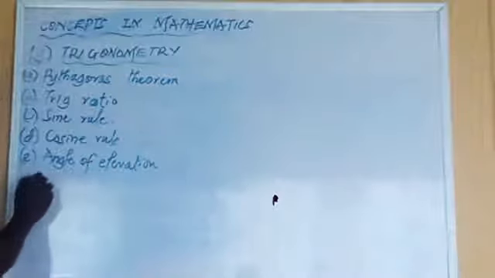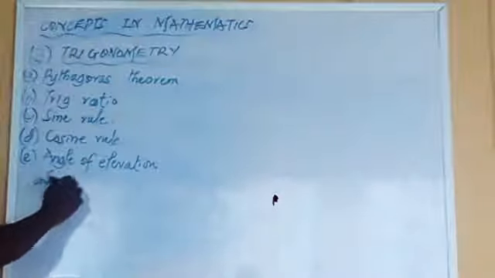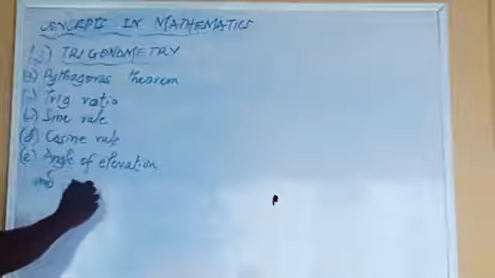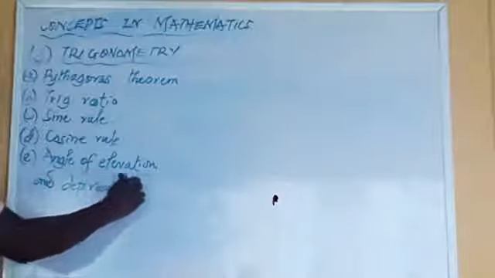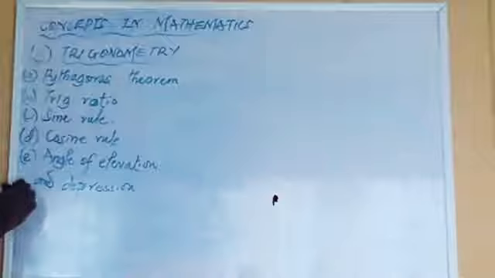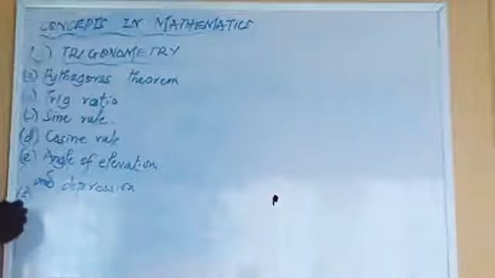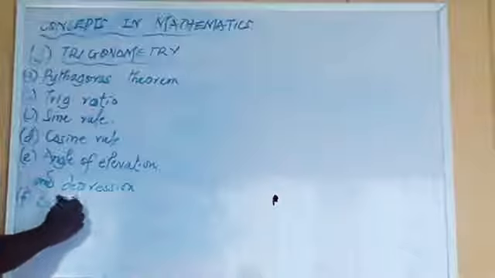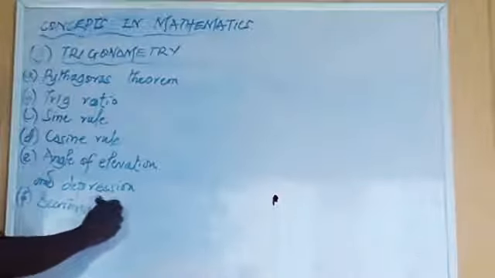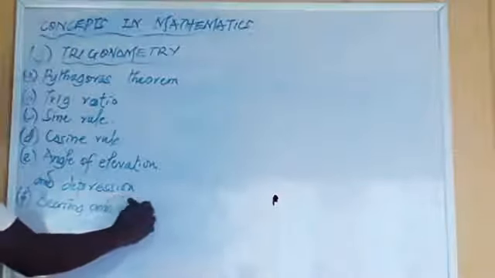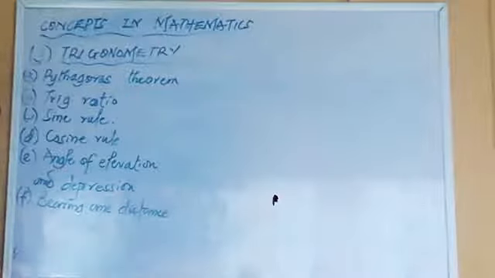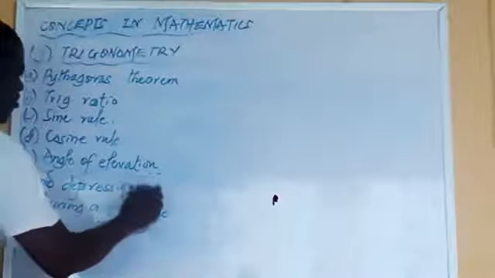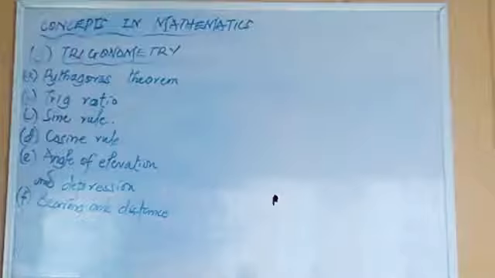Next one is bearing and distance. With this, we are through with what we call trigonometry.